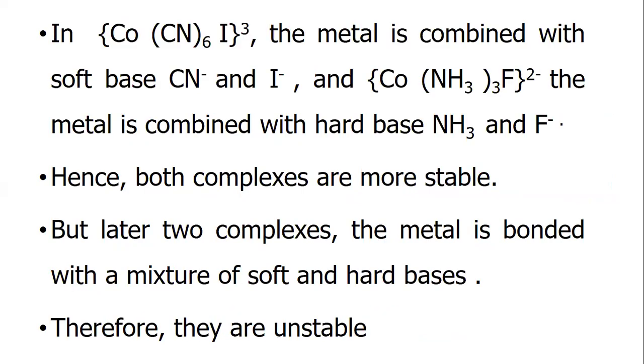In cobalt hexacyano iodide, the metal is combined with the soft bases cyanide and iodide. In cobalt triamino fluoride, the metal is combined with the hard bases ammonia and fluoride, hence both complexes are more stable. But in the latter complexes, the metal is bonded with a mixture of soft and hard bases, therefore they are unstable.